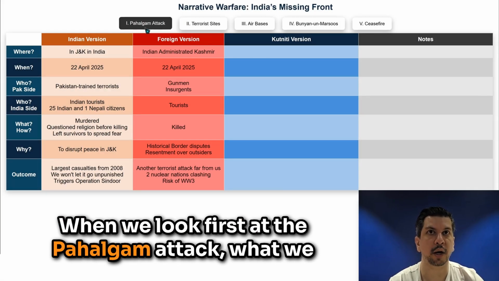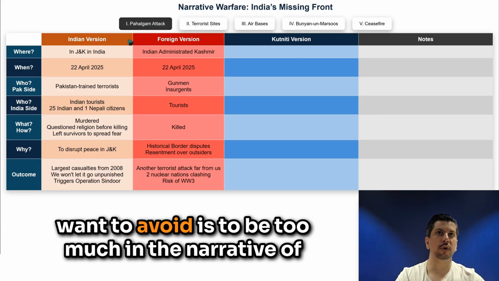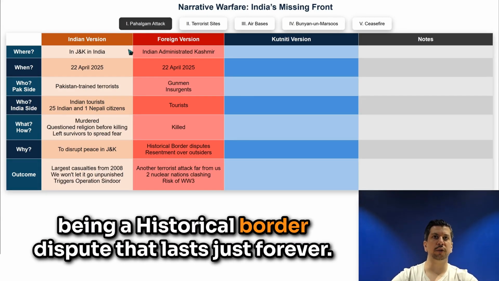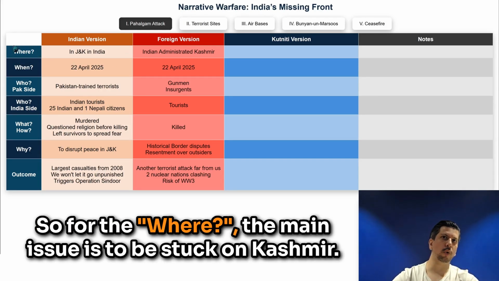When we look first at the Pahalgam attack, what we want to avoid is being too much in the narrative of a historical border dispute that lasts forever. For the where, the main issue is being stuck on Kashmir.